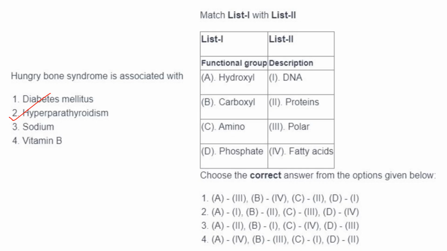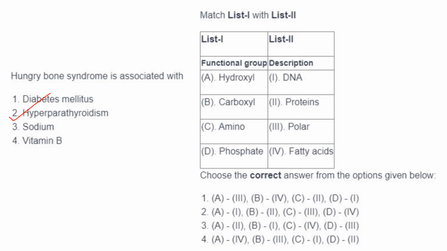Then diabetes mellitus, it is characterized by high blood sugar levels. Then sodium is not related to hungry bone syndrome, and vitamin B also not related to hungry bone syndrome.